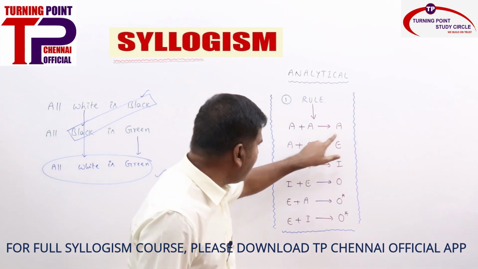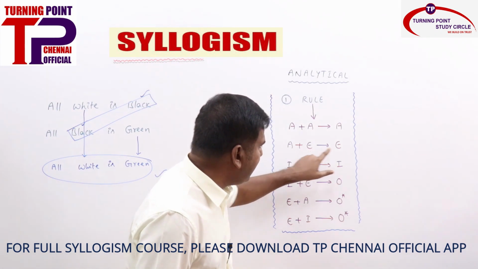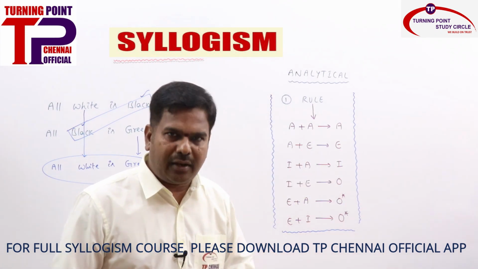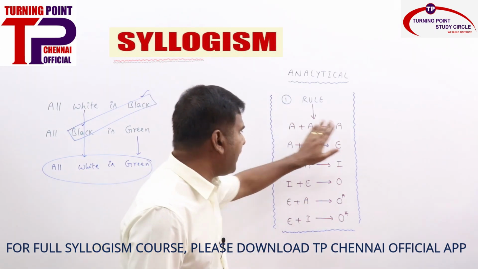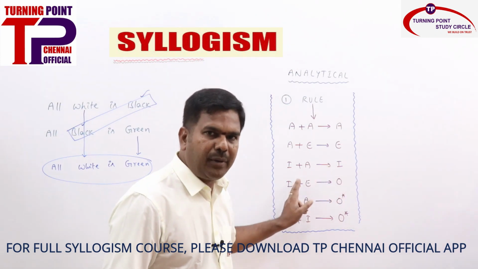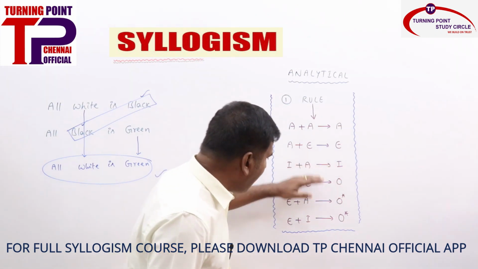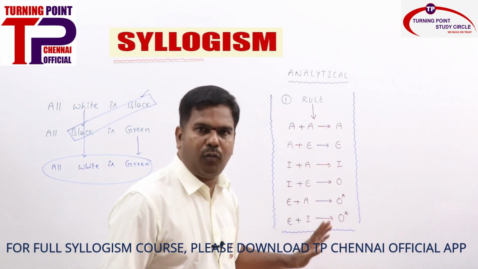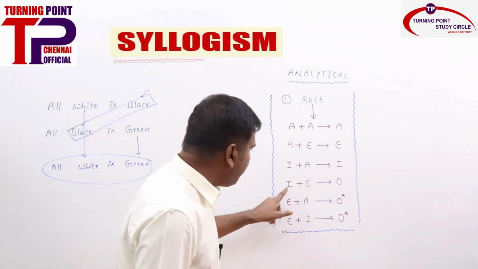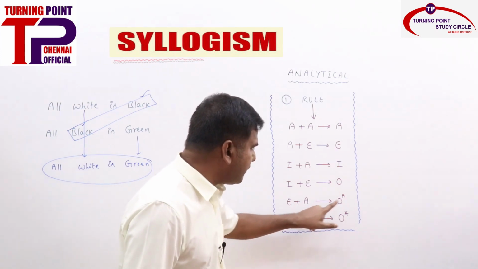So A plus E, the second one is E. You are getting E as the answer. Are you clear? That is how easily we can recap. A plus A is A, A plus E is E, I plus A is I. Remember, I plus A is I. And all others, the ending will be O only. So I plus E is O, and E plus A is O star.